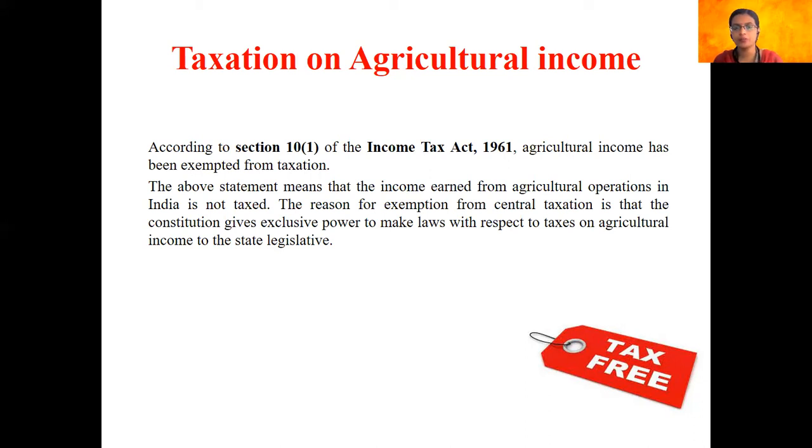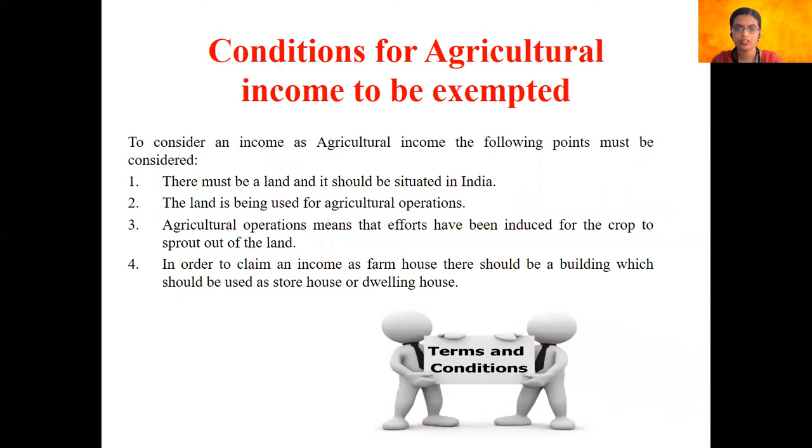Now, the statement here means that the income earned from agricultural produce or from an agricultural operation in India is not taxed. The reason for the exemption is that the Constitution gives the state legislative assemblies an exclusive power to make laws with respect to taxes on agricultural income. So that is the reason why we call agricultural income tax free. Now we will see what the conditions are to claim a particular income as agricultural income, because as we have seen in the previous slide, all agricultural incomes received in India are exempted from tax.